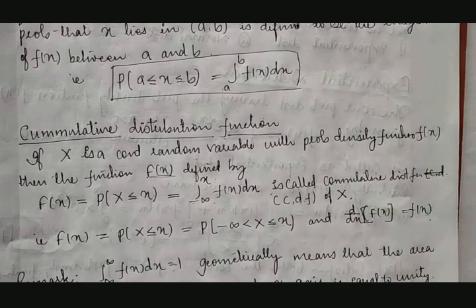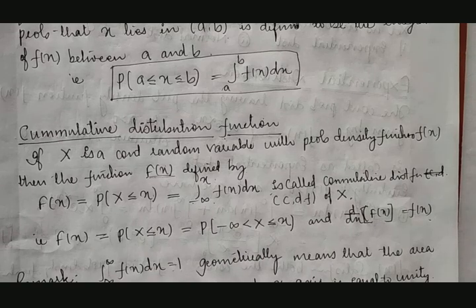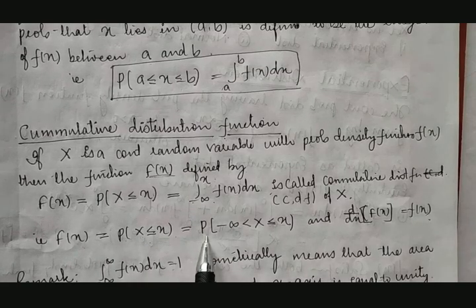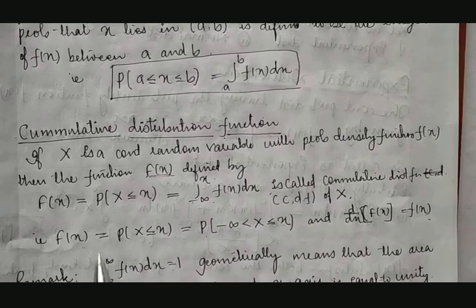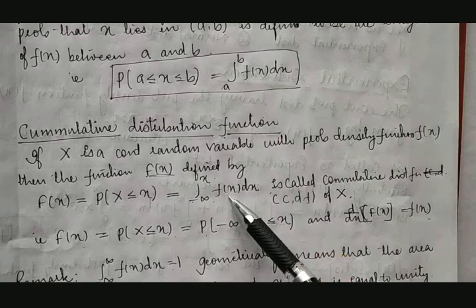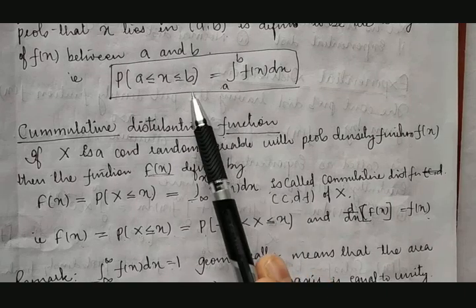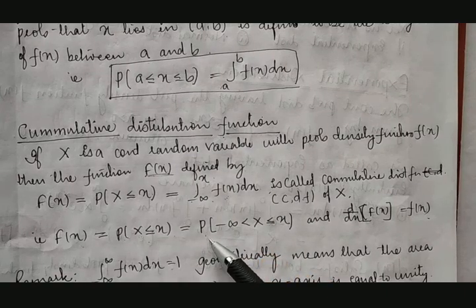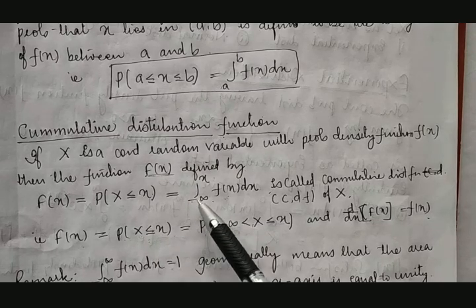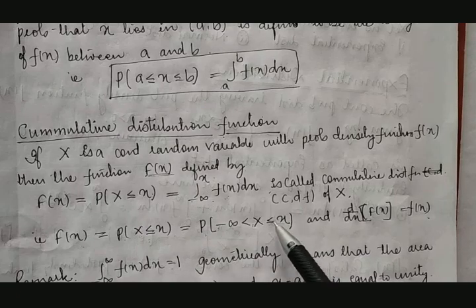This is called the cumulative distribution, CDF, F of x. That is nothing but F of x is equal to probability of capital X less than or equal to small x, which is how it can be written in terms of probability. This concept is most important here. We know how things are represented in terms of integration, but we need to know how these integration terms are converted in terms of probability. So that is taken as the probability of capital X lying between minus infinity to x.